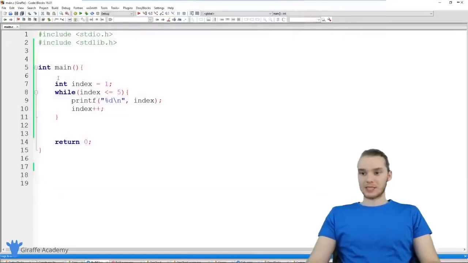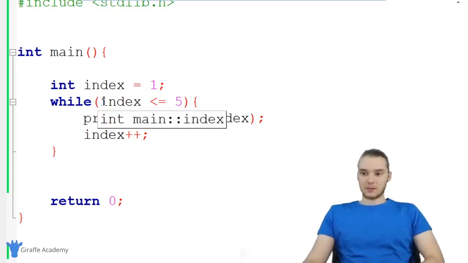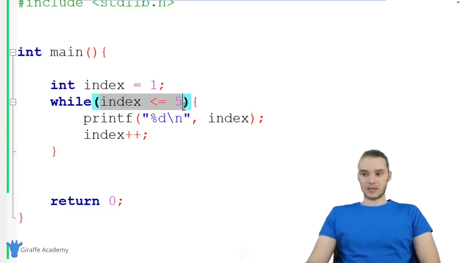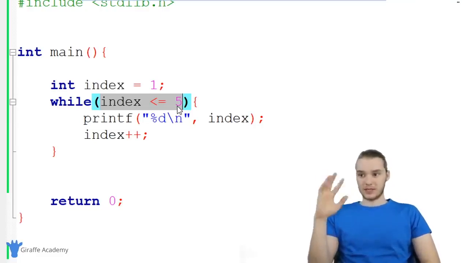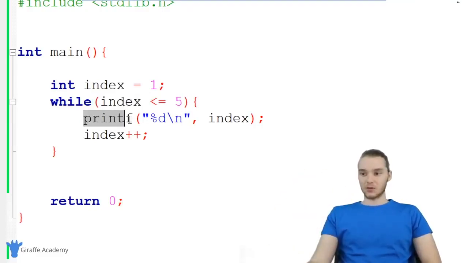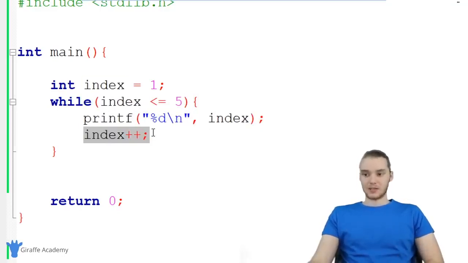And let me walk you guys through exactly what's happening in this loop. Over here, we create this index variable, and we set it equal to 1. And basically, when C goes to execute this program, the first thing it's going to do before it does anything else is look at this condition and check it. It's going to say, okay, is index less than or equal to 5? Well, the first time through, index is equal to 1. So it's definitely less than 5. C is going to execute this line of code, printing out 1. Then it's going to execute this line of code, incrementing index.